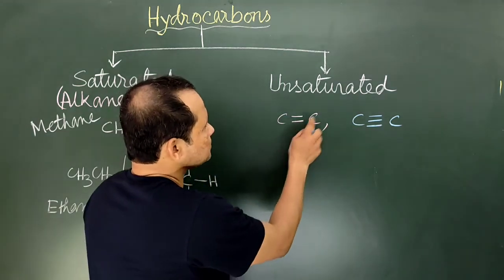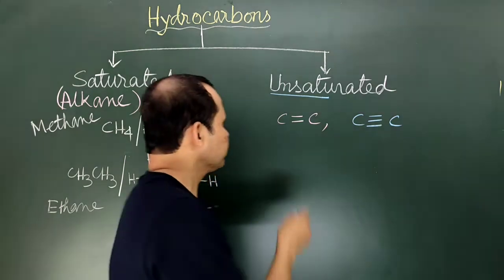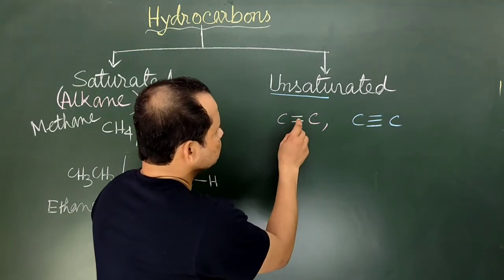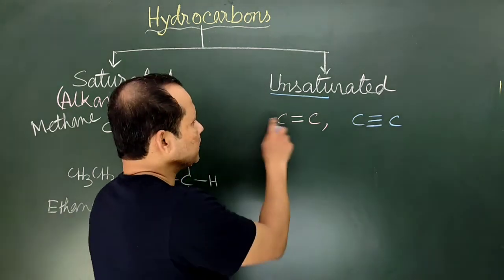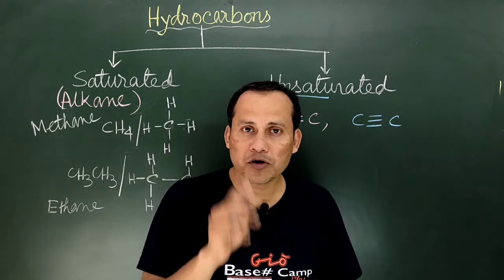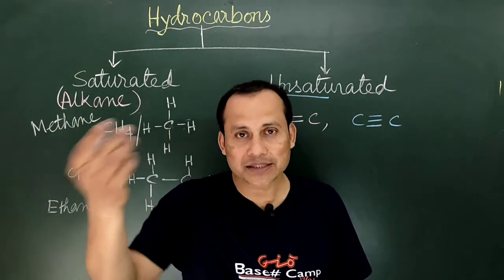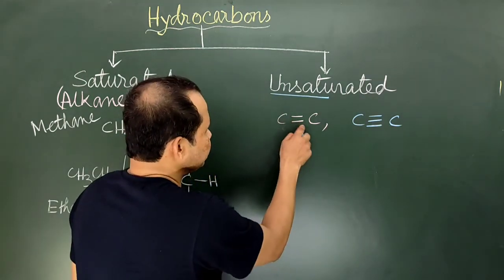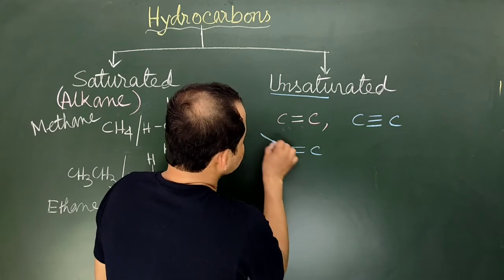Now look, what is the term unsaturated? Unsaturated means in this compound, since a carbon double bond is there, carbon in no case can form 4 bonds with 4 different or the maximum number of other atoms. If it is to be formed, then the compound will be like this.